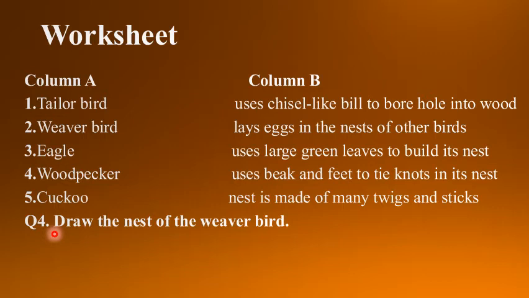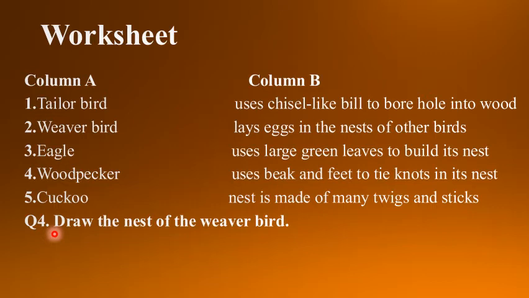Next one, an eagle builds its nest on high dash like a large tree or on cliff. Where do eagles build their nest? Yeah, on a high platform. So the answer will be platform. Next one, the weaver bird's nest has a narrow dash entrance that opens downward.